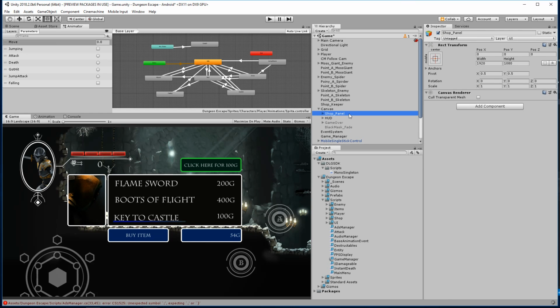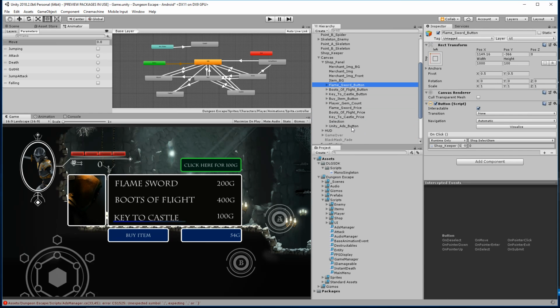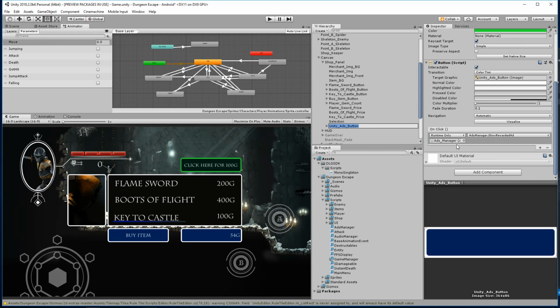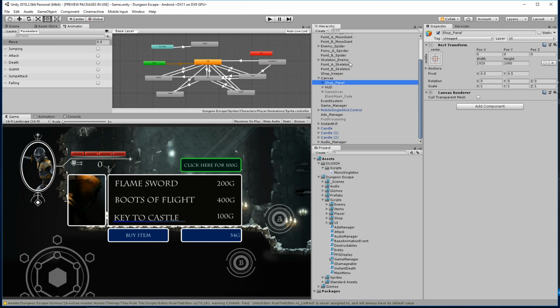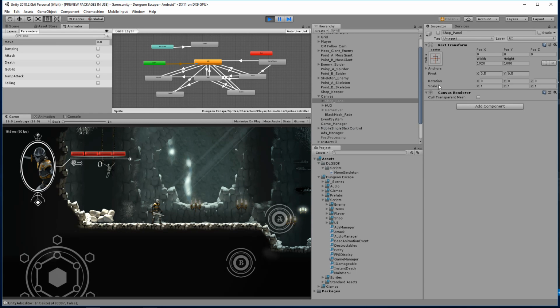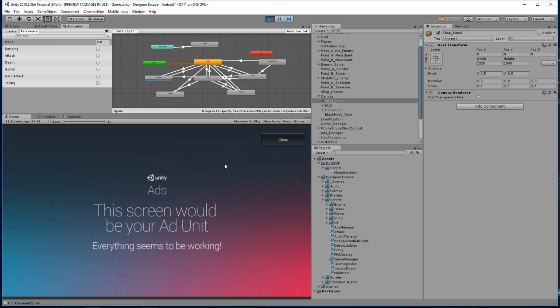So inside our canvas here, we're gonna go to our shop panel. We're gonna go to our Unity ads button. And what do we have here? So right now we are going to call our ads manager, and we're gonna call shop ad. All right, let's save this and we can go ahead and test this out. Let's turn off the shop. Let's run the game. Let's open the shop. Click here for 100.